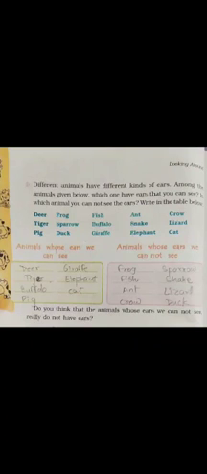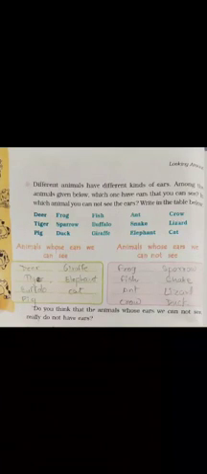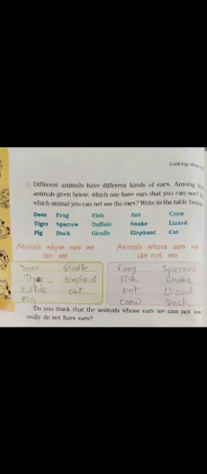Here you can see mostly all the birds like crow, sparrow, duck. All these have ears, but their ears are covered with feathers, so we cannot see them. And animals like snake and lizards have tiny little dots, tiny little holes on their heads. Those tiny little holes can also not be seen easily.